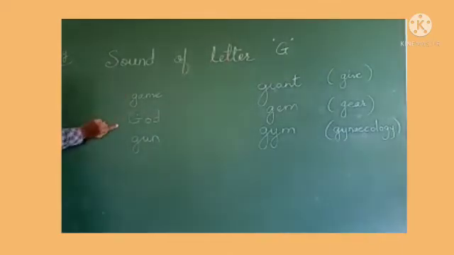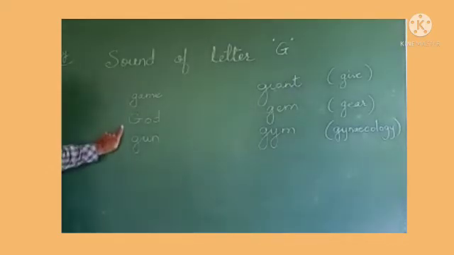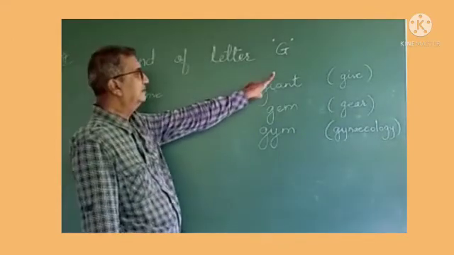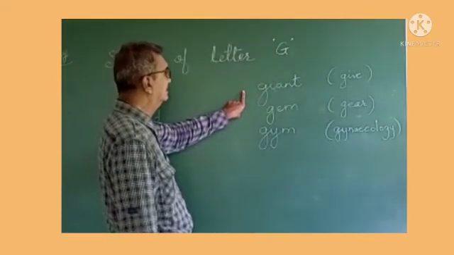So game, G. When it is followed by O, it is sounded G, God. G, when it is followed by U, it is sounded G, like in gun. But there could be exceptions to this also, like we see the exceptions over here with examples.